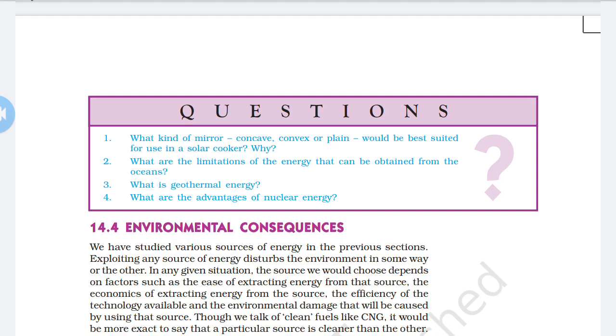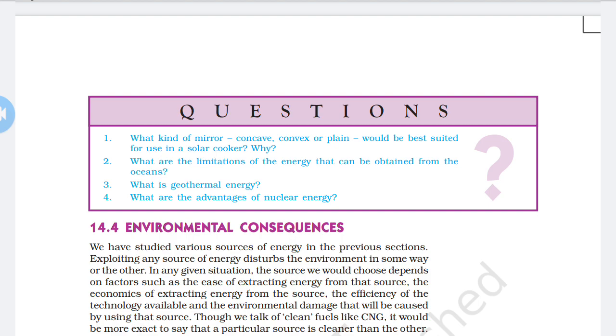A concave mirror would be the best suited for use in the solar cooker, as we discussed in the previous lecture, as it is a converging mirror and would converge the sun's heat radiation at one focus point.